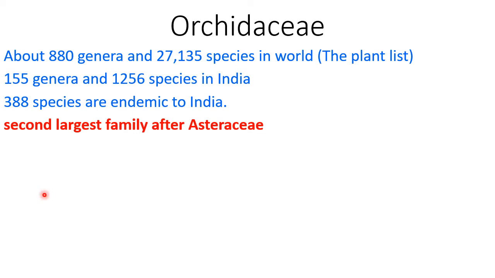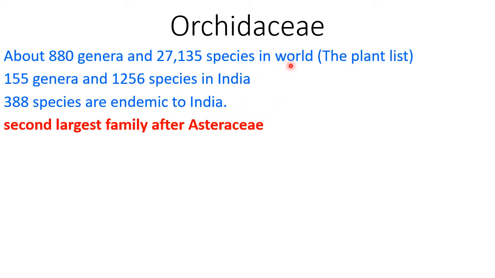Hi everyone. Today we are going to study the next family belonging to Monocotyledons, and the name of the family is Orchidaceae. This family consists of about 880 genera and 27,135 species throughout the world. So the distribution of this family is very huge, and this is considered to be the second largest family after Asteraceae.